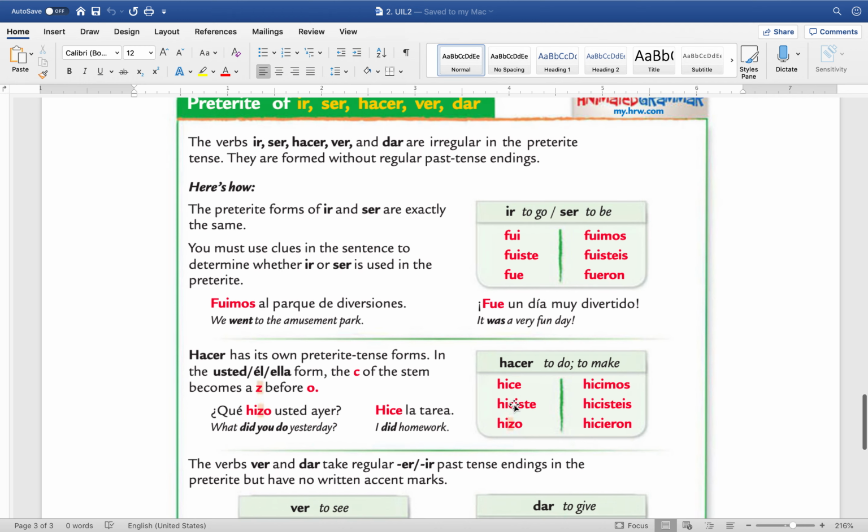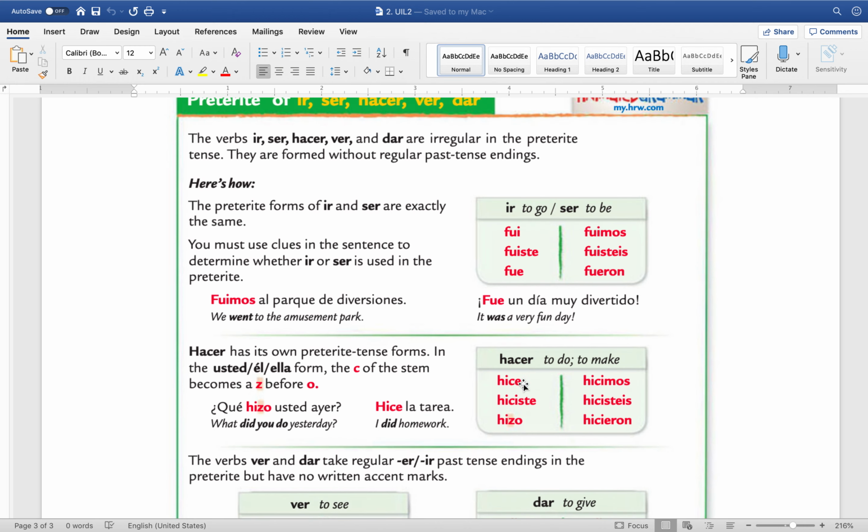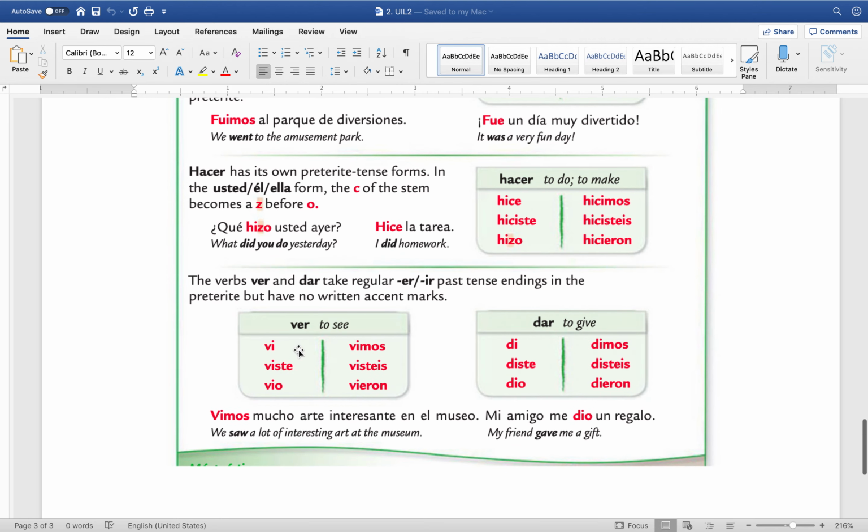Hacer is to do or to make, all right? So I want you to see how for the él form, you don't use C anymore. You use Z. Yo hice. Tú hiciste. Él hizo. Nosotros hicimos. Ellos hicieron. Ver, it's vi, viste, vio, vimos, and vieron. Dar, di, diste, dio, dimos, and dieron.